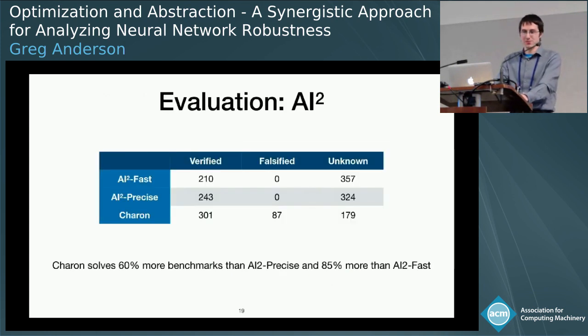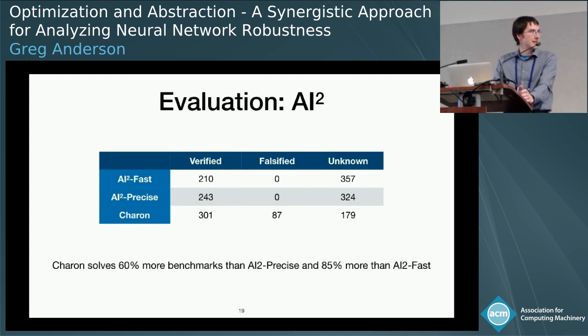For incomplete tools, we compare against AI squared. And AI squared is based on abstract interpretation, and it's parametric over the abstract domain. So in particular, we instantiate AI squared with two domains, which I've called AI squared fast and AI squared precise on this slide. The fast domain is just some faster but less precise domain. The precise domain is more precise and slower. And both of these domains were chosen from the AI squared paper.